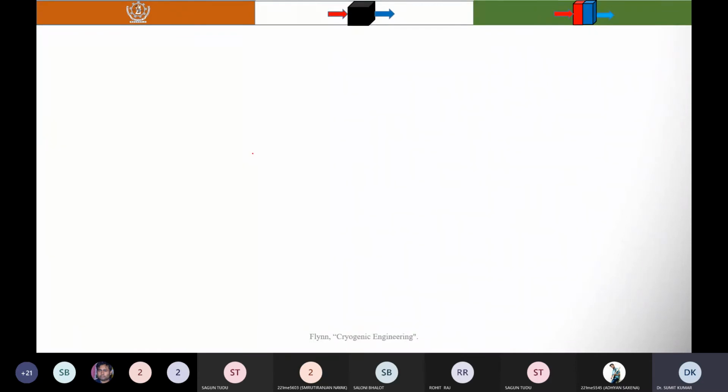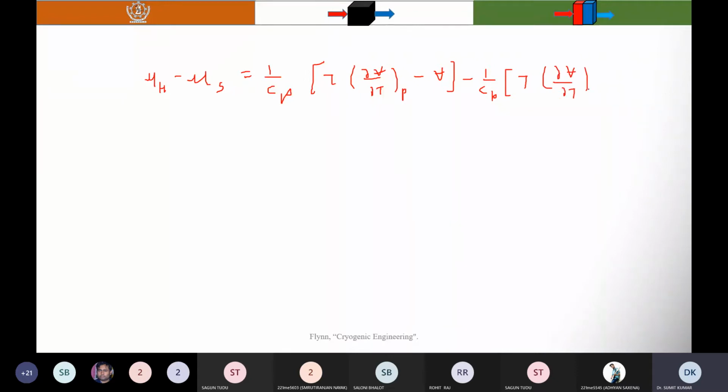When you subtract these two, you will find that mu H minus mu S is equal to 1 by Cp, T into partial derivative of V with respect to temperature T at constant pressure P, minus V, into 1 minus Cp T into partial derivative of V with respect to temperature T at constant P. These terms cancel.